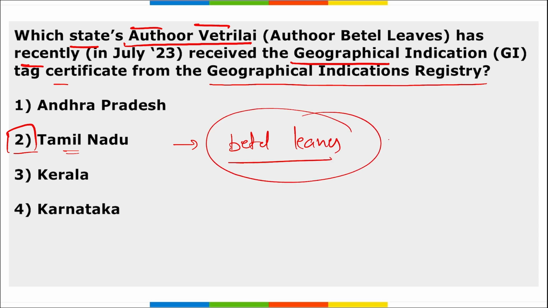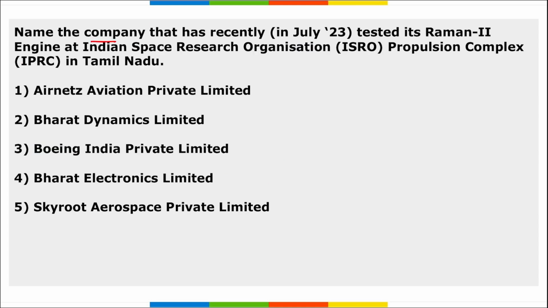Athur betel leaves. These leaves are variously used in ceremonies, right? During any marriage or during any religious ceremony or religious function, we use these betel leaves. They are also known as Athur betel leaves, right? And they got this GI tag or GI certificate for the product that is from Tamil Nadu.